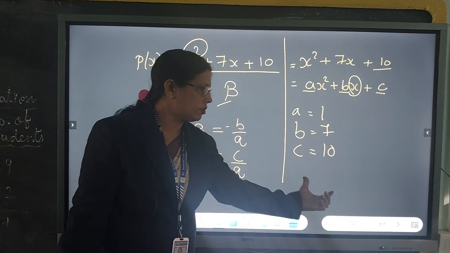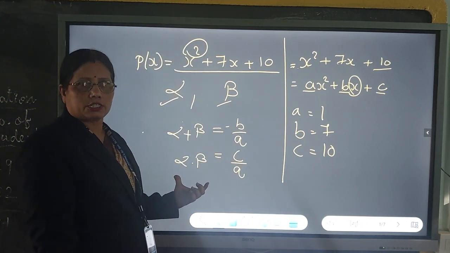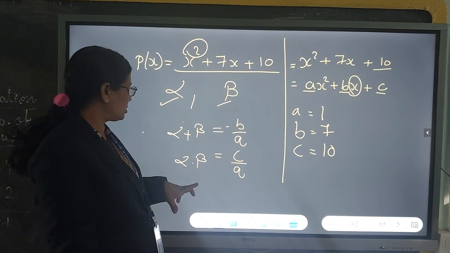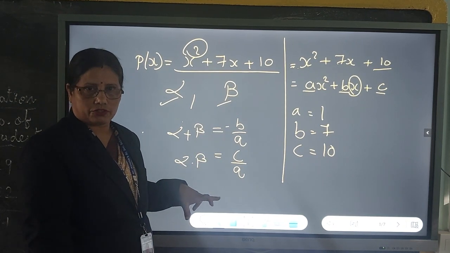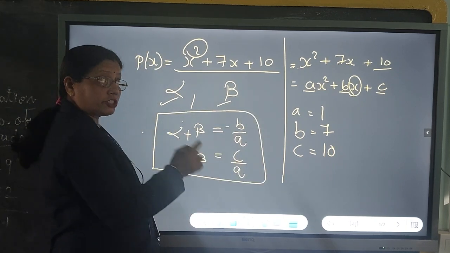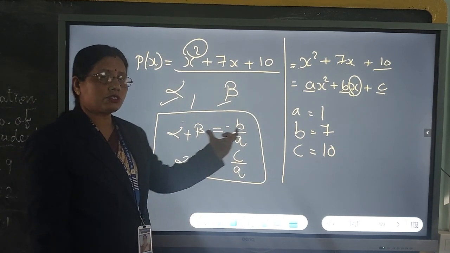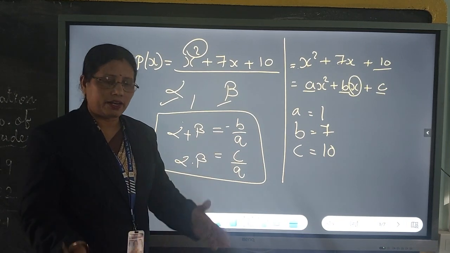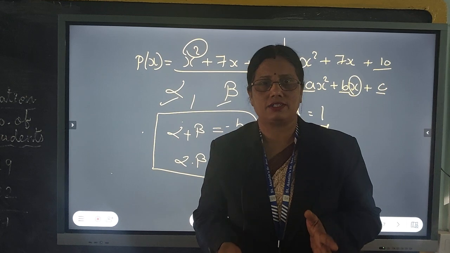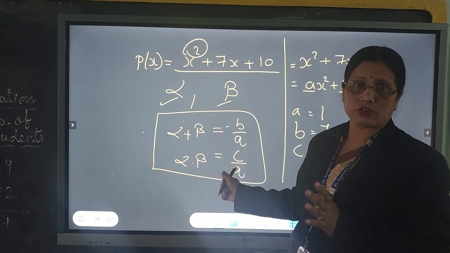These values will be used with this equation, where we will get the sum of the zeros and the product of the zeros. This relation is said to be the relation of the zeros with the coefficients, where you yourself can find out whether the zeros you have got are correct or not.